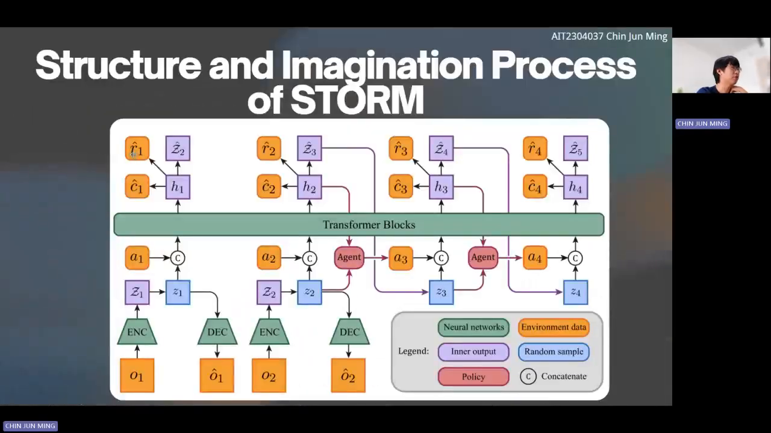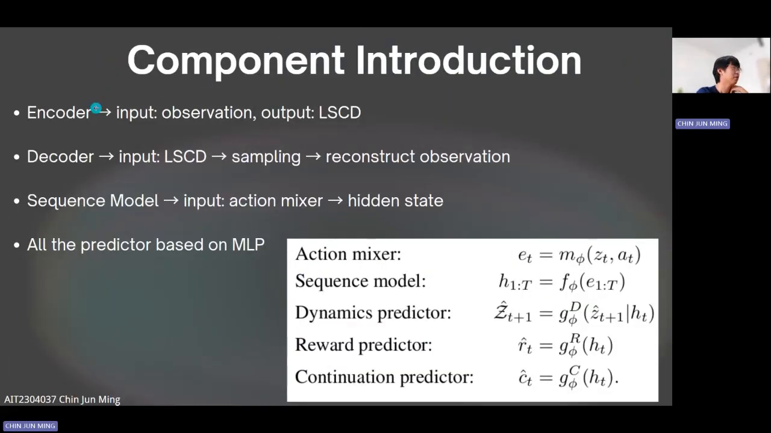Before we go further, we'll introduce some components. The first is the variational autoencoder architecture, the encoder and the decoder. The encoder generates the latent stochastic categorical distribution, and its input is the real observation. The decoder needs to recover the observation: the input is the latent variable sampled from the latent stochastic categorical distribution, and it uses the latent variable to reconstruct the observation.